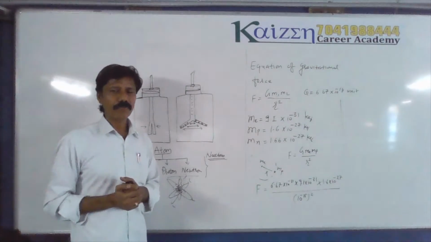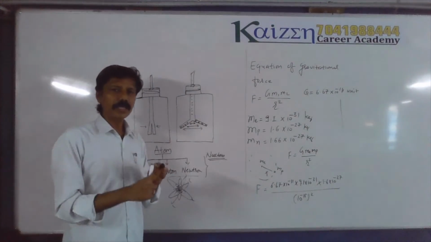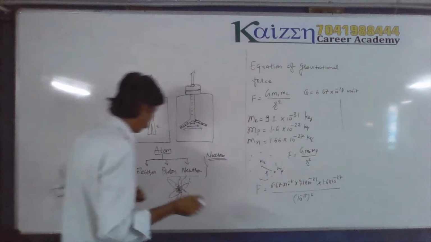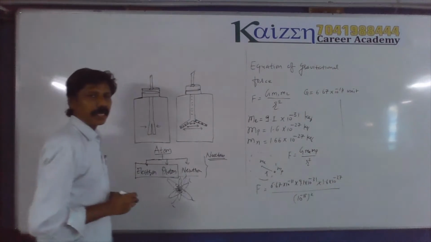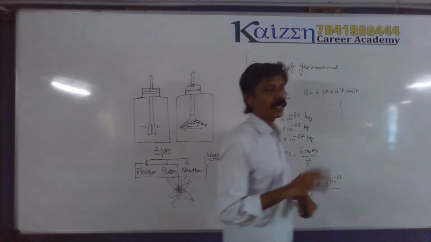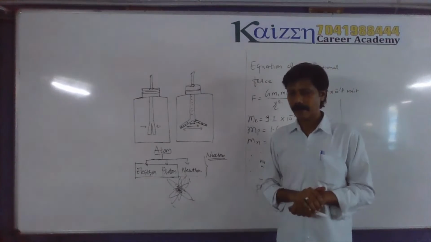Why? Because there is a particular property associated with the electron as well as the proton.